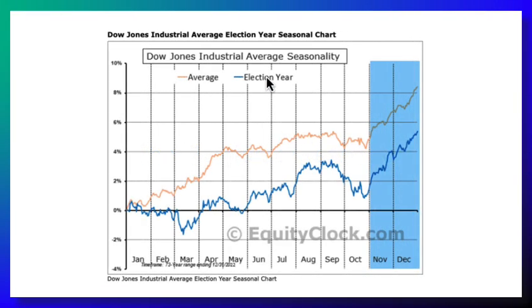And no surprises, this is a chart from Equity Clock showing that whether we're in an election year or not, you tend to see positive seasonality in November and December. So it's just a matter of getting through the election for the most part. And as we know from previous studies that we've talked about and others have as well, you tend to have a strong finish when you're dealing with a strong year already, right? The first 10 months of the year then typically leads to a good finish as well.